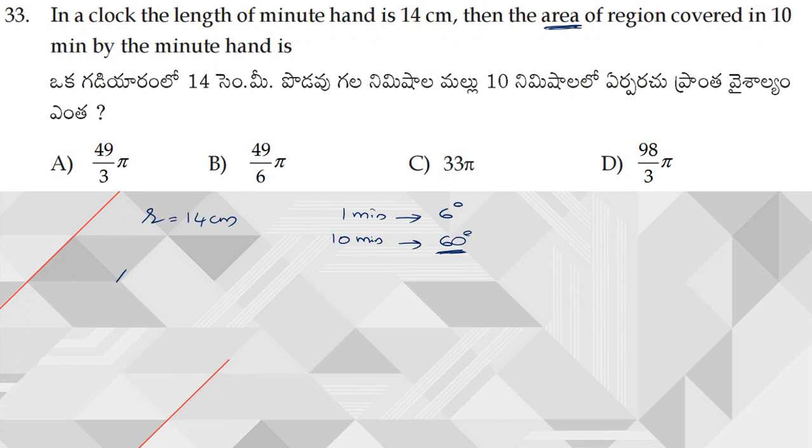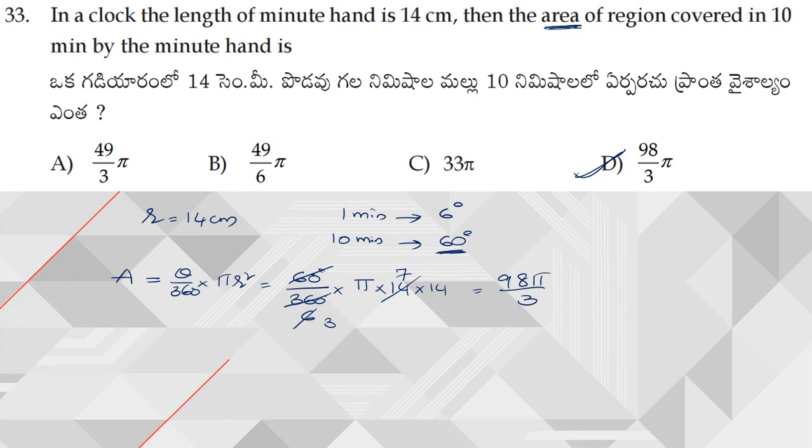So area swept is nothing but area of sector. The area of sector formula is nothing but theta by 360 into pi r square. Now substituting the values, theta is 60 degrees by 360 degrees into, since the answer is in pi, leave it in pi only, into r square, which is nothing but 14 into 14. So in the 60 table, this goes 6 times. Again in the 2 table, this goes 7 times and this goes 3 times. So 14 7s are 98 pi by 3. Hence the answer is 98 pi by 3.